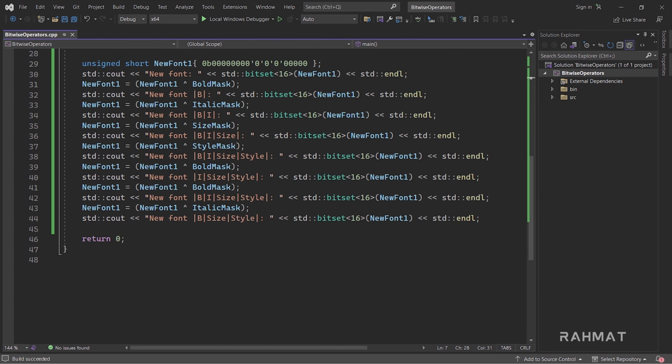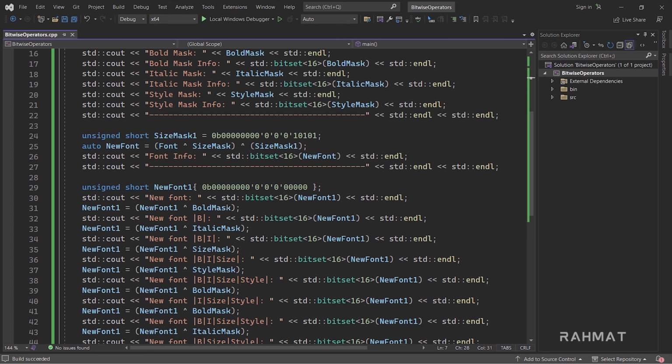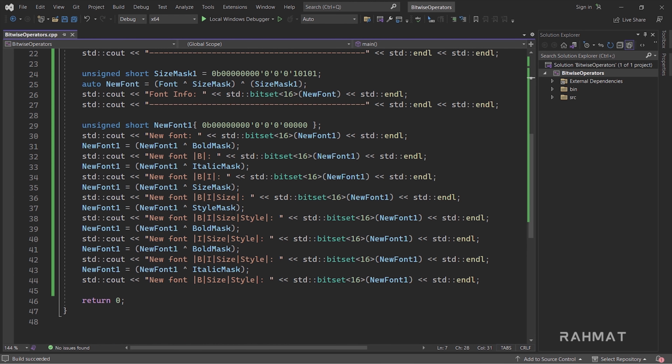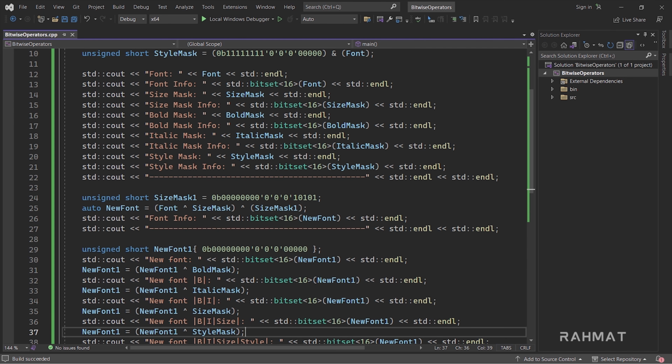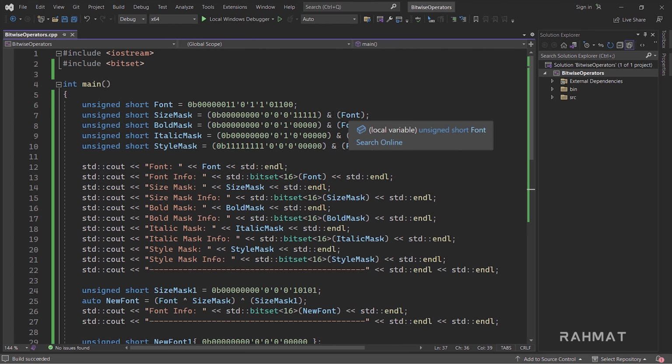So this is a lot of code we did in this lecture. This was a huge lecture, and an important one also, because bitwise operators are a little difficult topic, a little boring topic, and it is very important that you understand how binary works, how you can extract information from a single short or integer. This is what you can use with integers, longs and any of them, but I only use it with short.